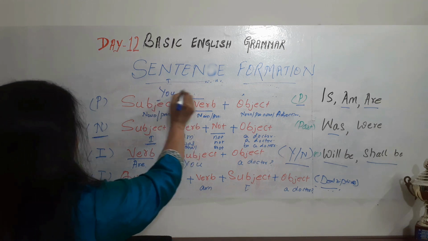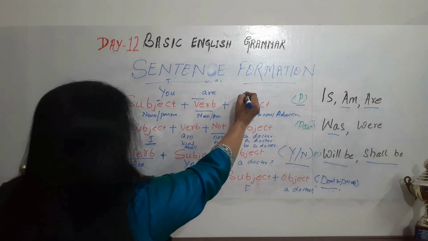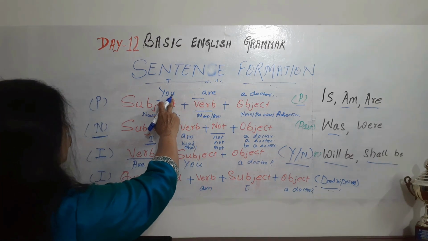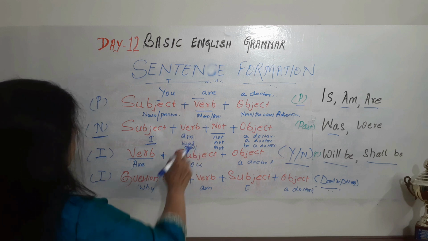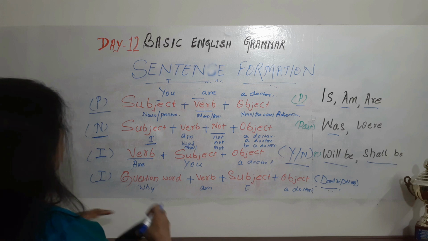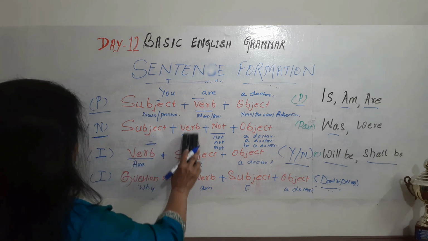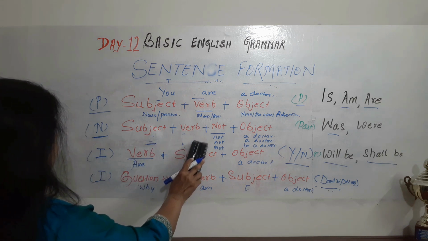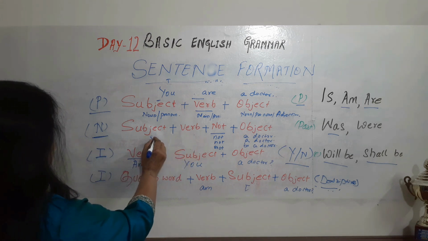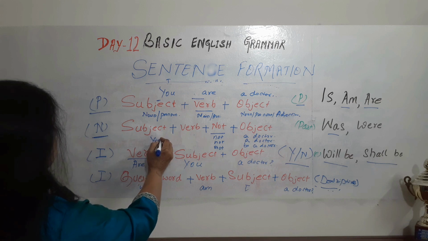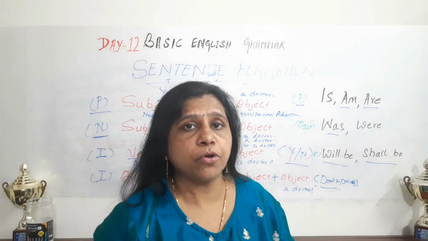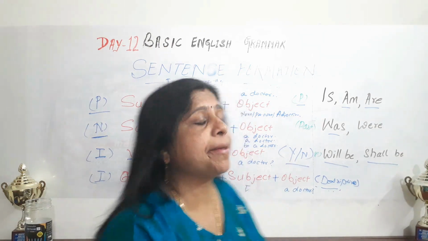You are a doctor, and that is a positive sentence. And for the negative sentence, you is the subject. Subject is noun or pronoun, name or instead of name.